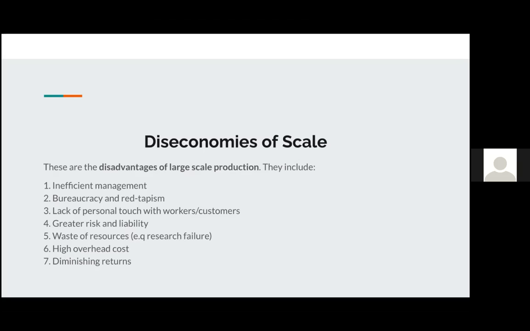There could be greater risk and liability. As I mentioned, one of the advantages is that you're able to take on more risk. But if you take on more risk, you could also be taking on too much of a risk, which would lead to some losses and liability for these losses. There could be waste of resources if research isn't done properly. And it could lead to high overhead costs and diminishing returns.